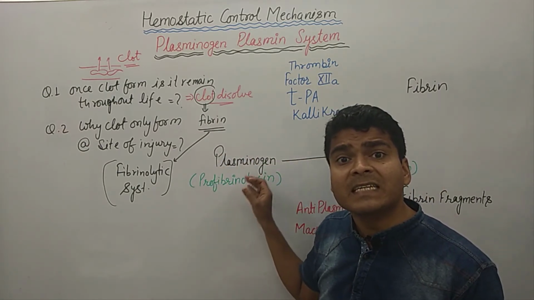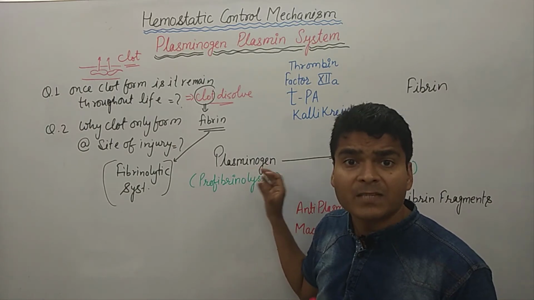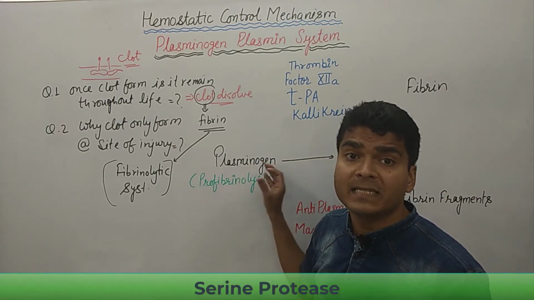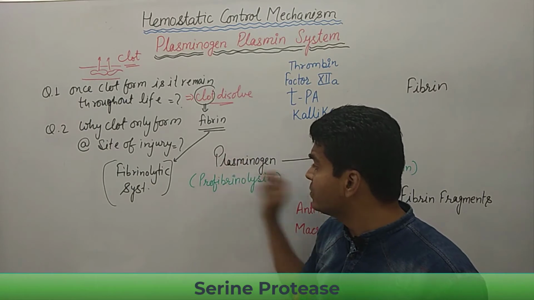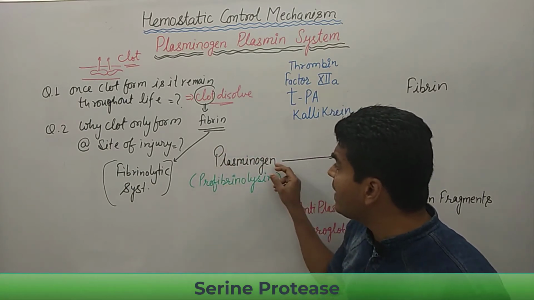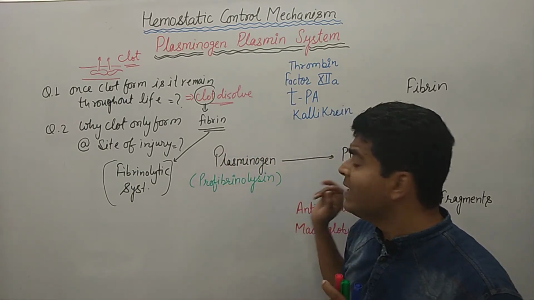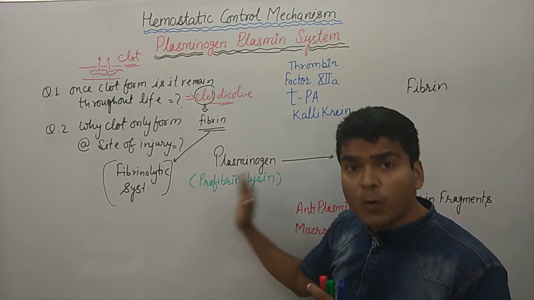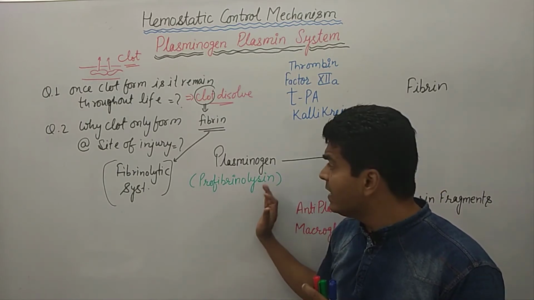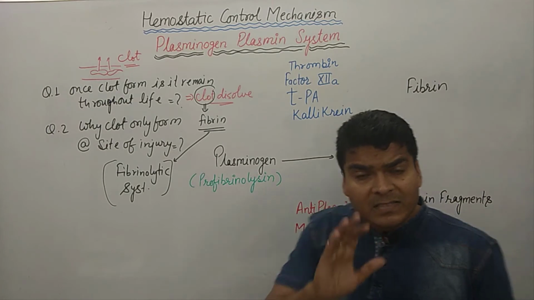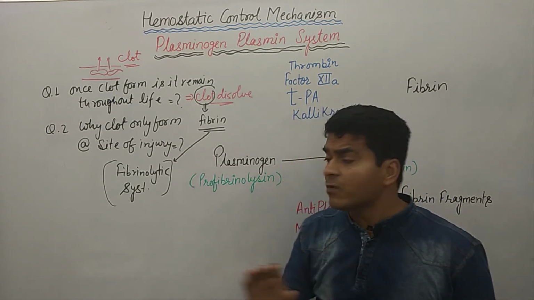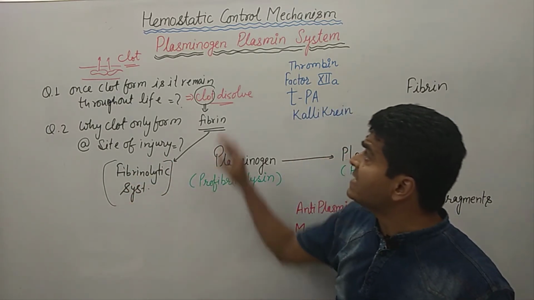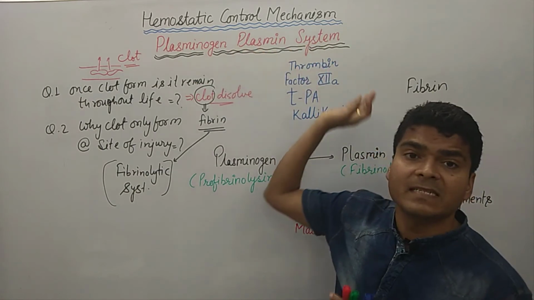Plasminogen is a serine protease. It is an enzyme. Another name for plasminogen is profibrinolysin. Clear, everyone? Now let us understand the process of the fibrinolytic system, or we can say the plasminogen-plasmin system.